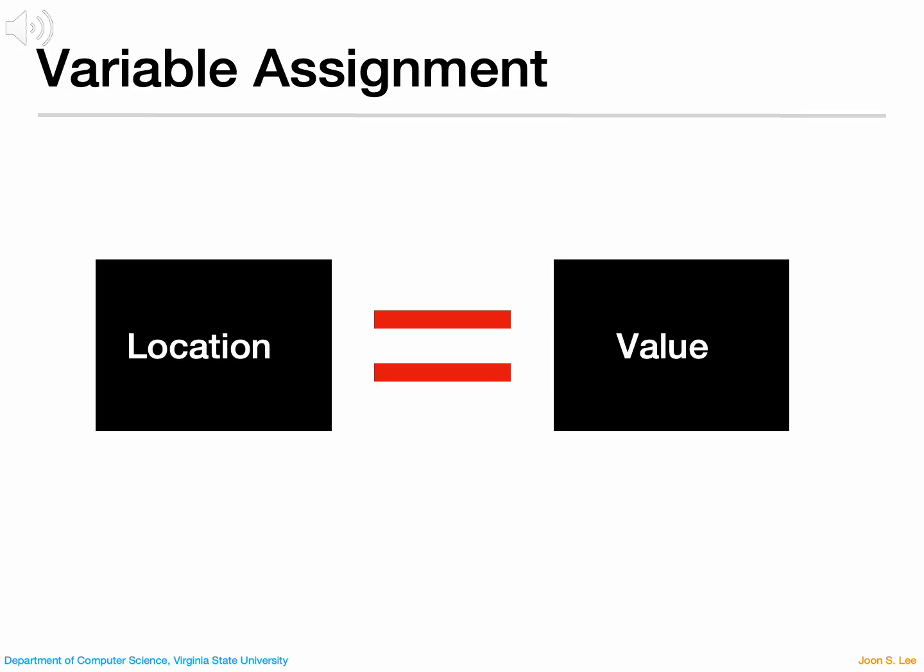The left-hand side represents a memory location. It's like a home address. The right-hand side represents the value to be stored. For example, x = 2 + 3 means calculate 2 + 3, then put the result into the memory location labeled x. When variables appear on the right-hand side, they refer to the value stored in that memory location.